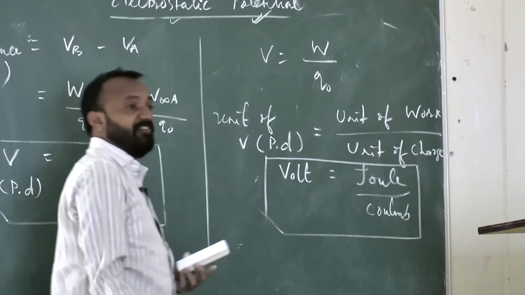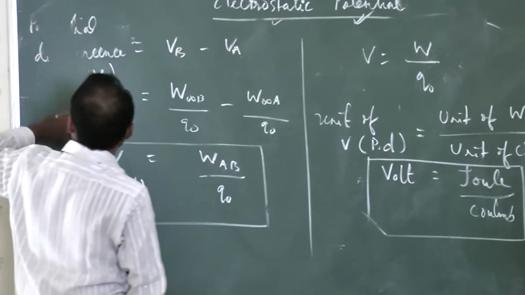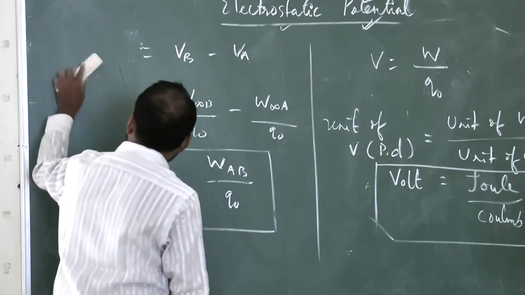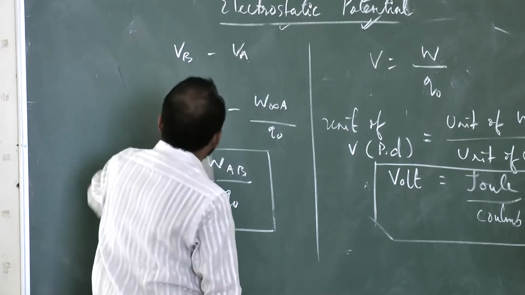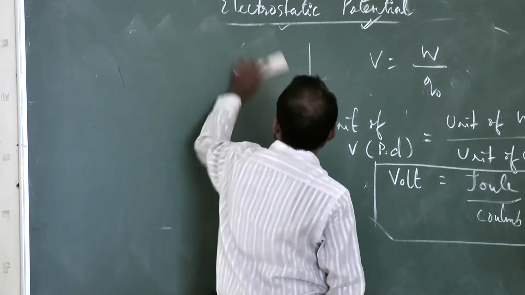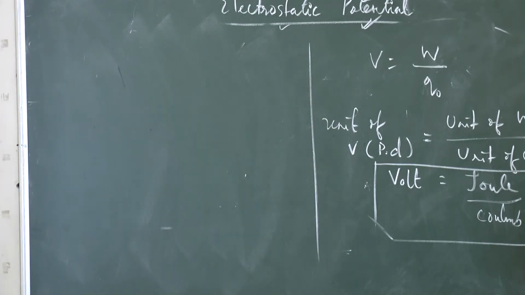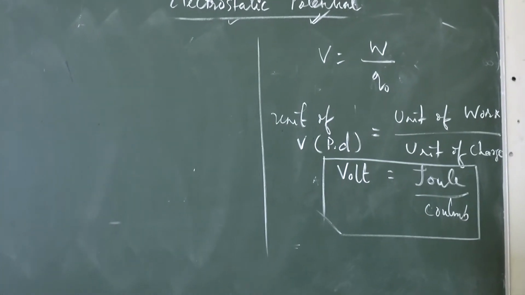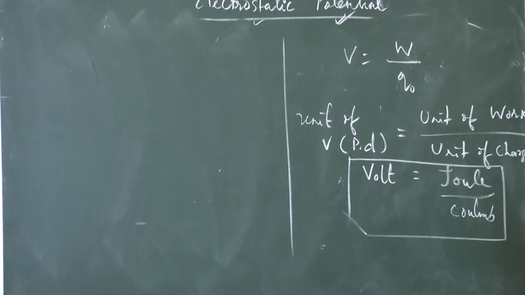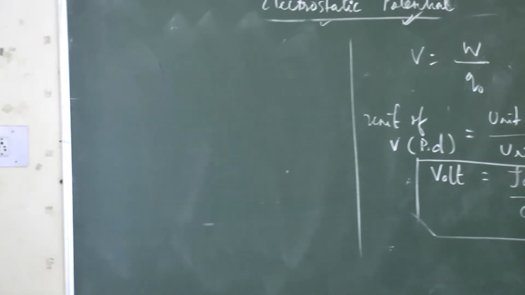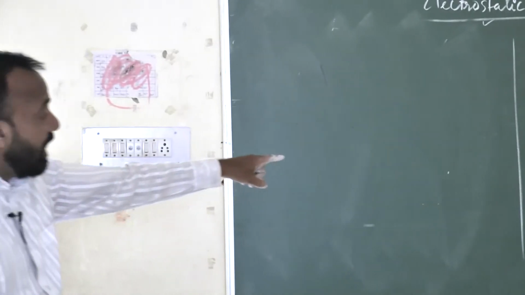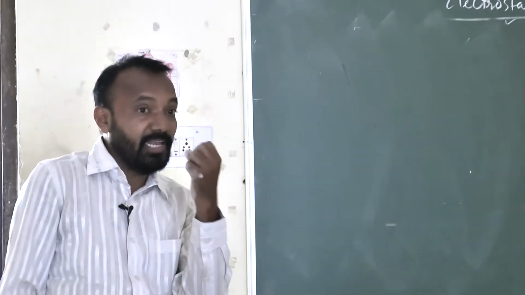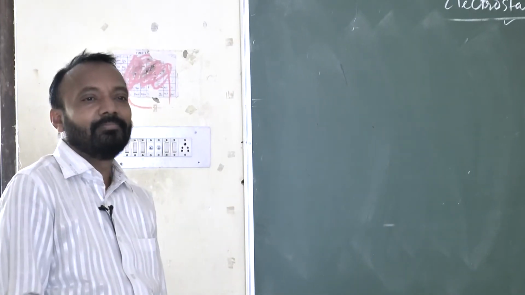What is the unit of potential difference then? Volt. 1 volt is equal to how much? The ratio of joule per coulomb. 1 joule per 1 coulomb is equivalent to 1 volt. How do you define 1 volt? If the amount of work done is 1 joule to carry a charge of 1 coulomb, then my potential difference is said to be 1 volt.